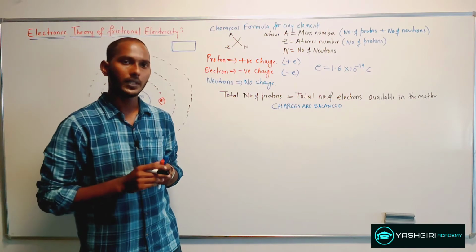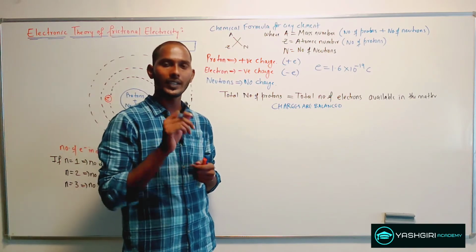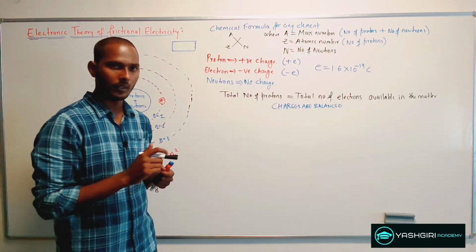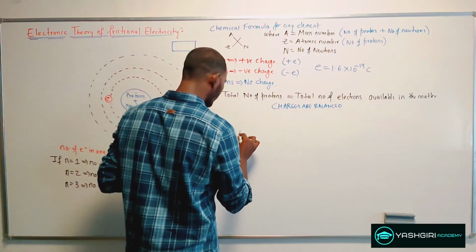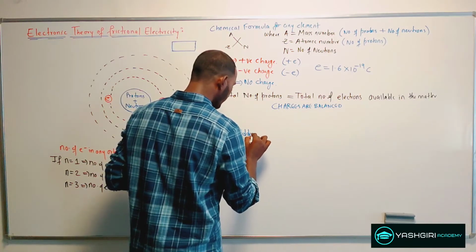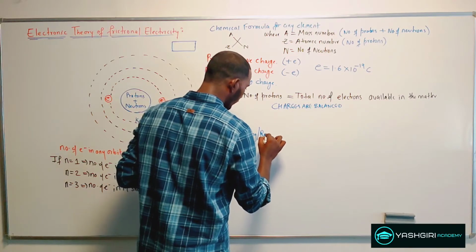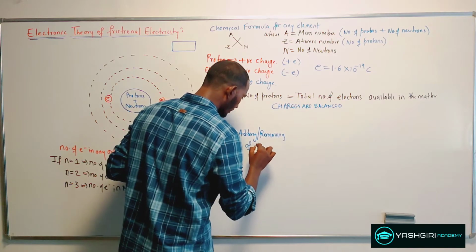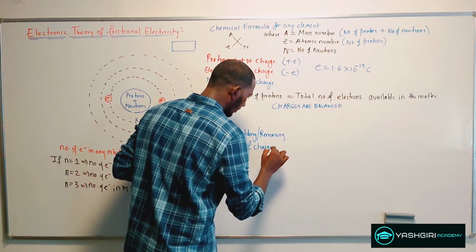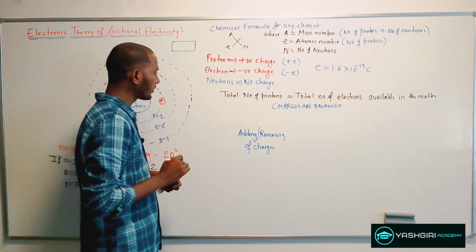Coming to the second point, what is the actual reason for getting a charge on a body? To electrify any body, what we do is add or remove charges, that is, positive and negative charges.